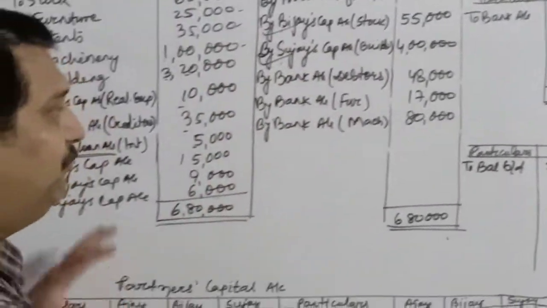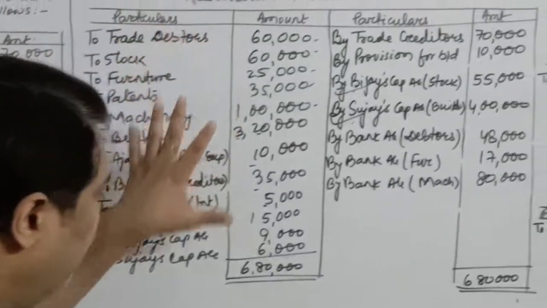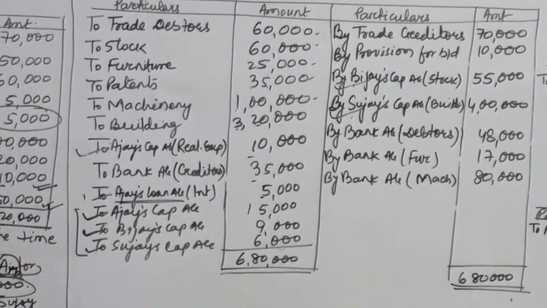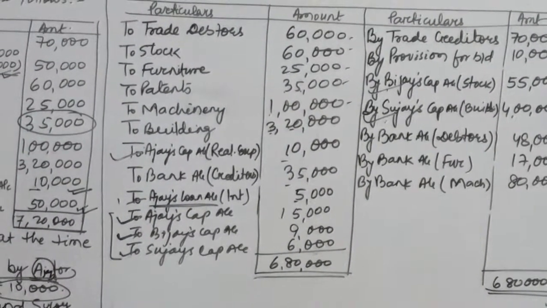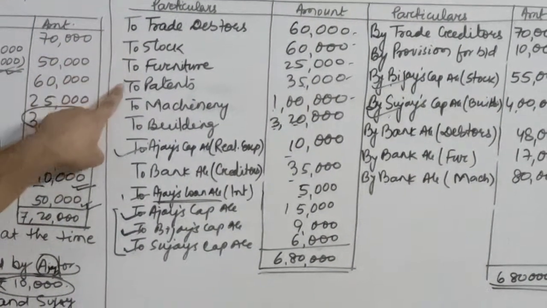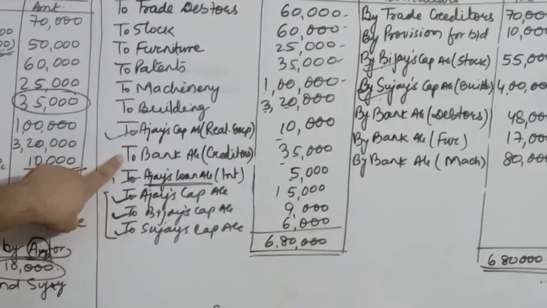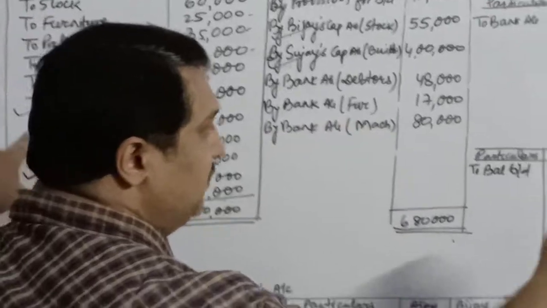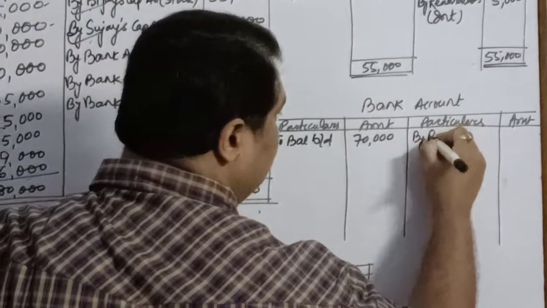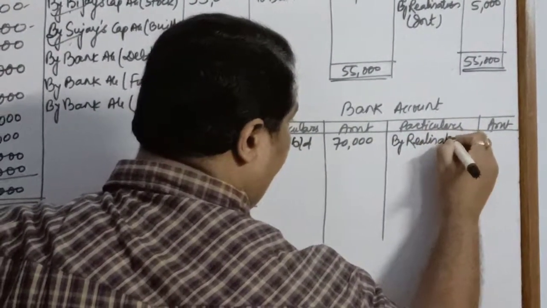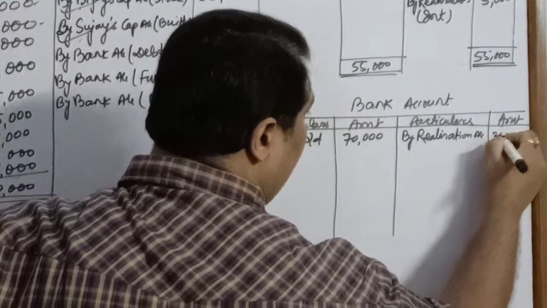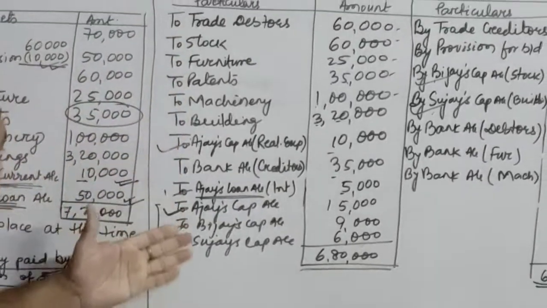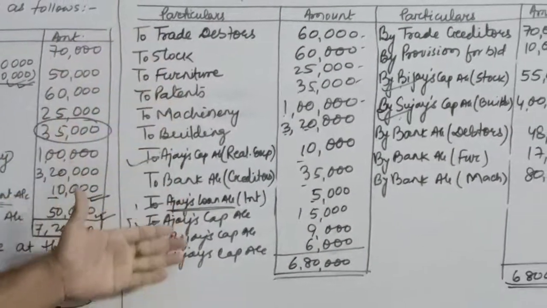Now children, you don't have to see anything from that side. You have to just see your ledgers which you have already prepared. And wherever the name is coming for bank, we will transfer it on the opposite side. Which is your bank over here? See, there is only one bank over here, creditor 35,000 on the debit side. So it will get transferred by realization account. How much? 35,000. So that's all with the debit side. There is no other bank appearing on the debit side.